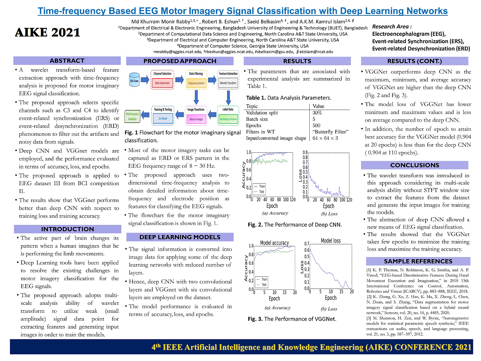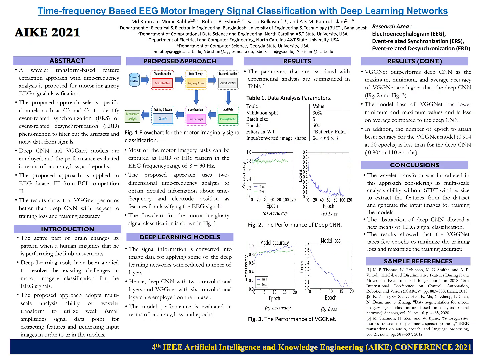deep learning. Our study proposes a wavelet transform-based feature extraction method combined with time-frequency analysis for classifying motor imagery EEG signals. We specifically select channels C3 and C4 to capture event-related synchronization, ERS, and desynchronization, ERD, which helps filter artifacts and noise.